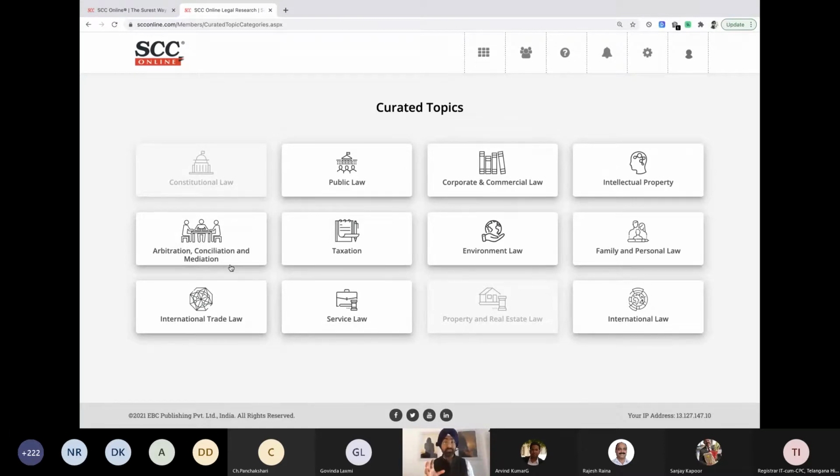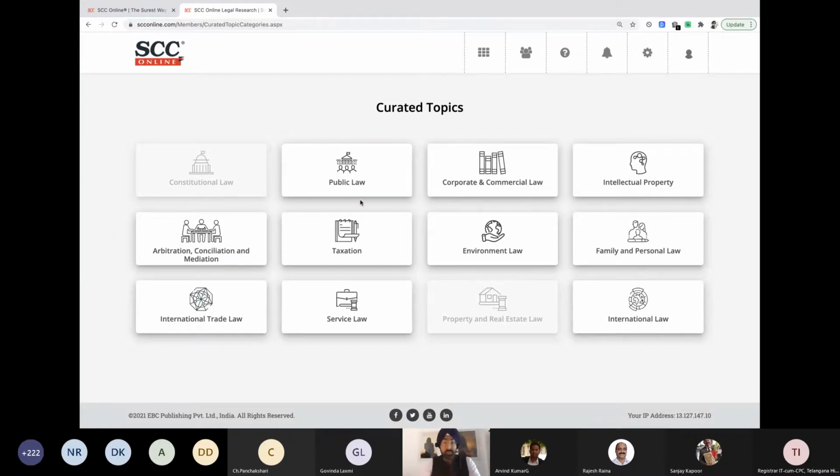This information can be the important judgments on that topic, any treaty which is governing, any treaty because of which this topic came into existence, any important articles, statutes, any notifications on the topic. So basically, the entire summary and all the related documents relevant to that topic would be given over here. Let me start by showing it to you as an example.